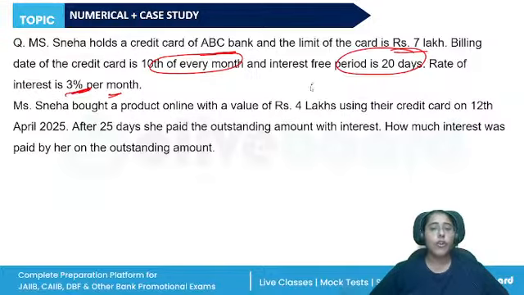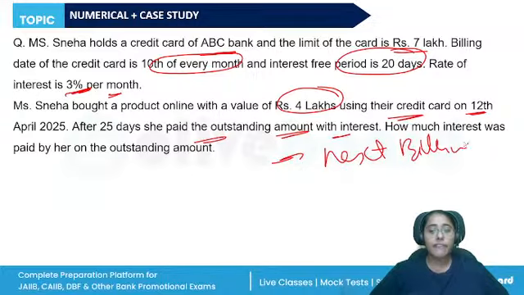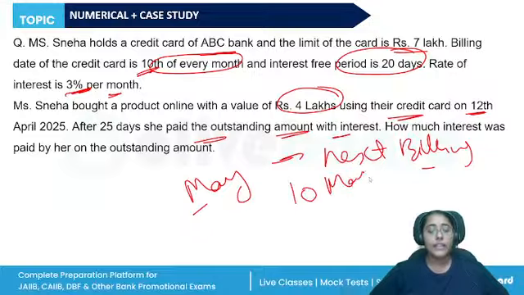Rate of interest is 3% per month. She bought a product online worth rupees 4 lakhs using the credit card on 12th of April. After 25 days, she paid the outstanding amount. So 12th of April will come in the next billing cycle, because every month the bill is generated on 10th. So 12th April means now it will come in the billing cycle of May. On 10th of May, this 4 lakh rupees will be included. From 10th of May, if we add 20 days, it is 30 days, right?